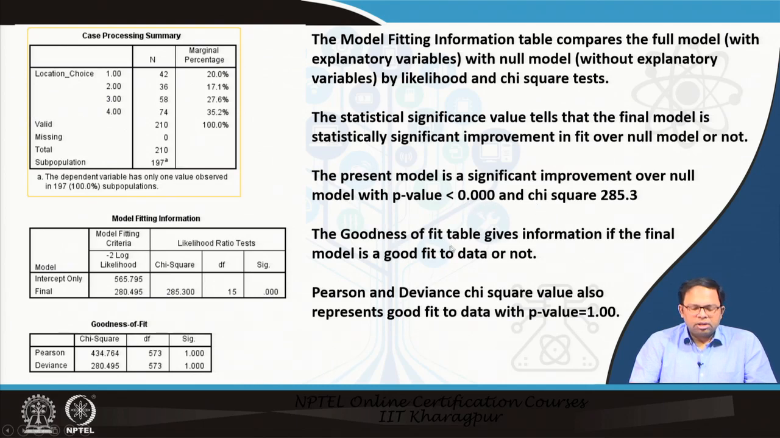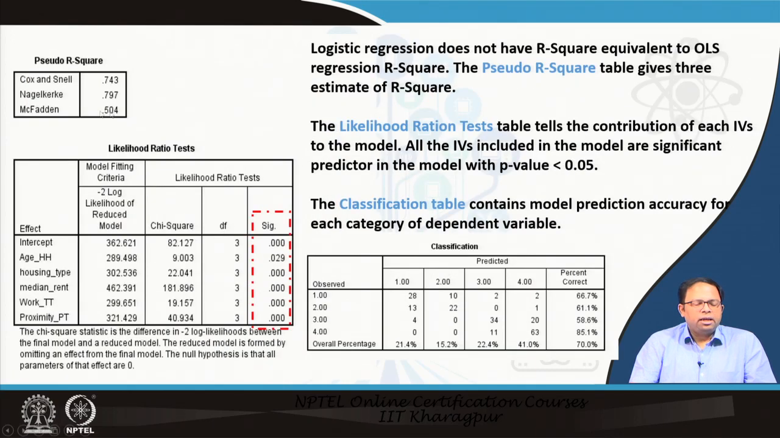Then we look into the goodness of fit table, which tells us whether the final model is a good fit to the data or not. Here we see that the Pearson and deviance chi-square values are within the tolerance limit, and the p-value is less than 1. So this is the first initial statistics. Then we check the R-square statistics. These are pseudo R-square values: Cox and Snell is around 0.743, Nagelkerke is 0.797, McFadden is 0.504. These give us an idea of how good the model is.